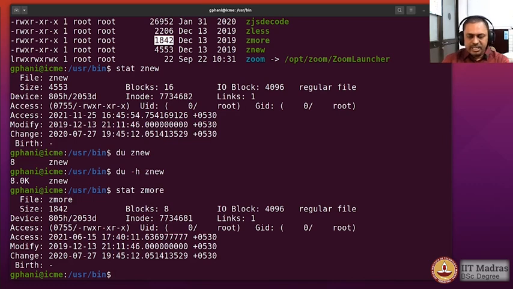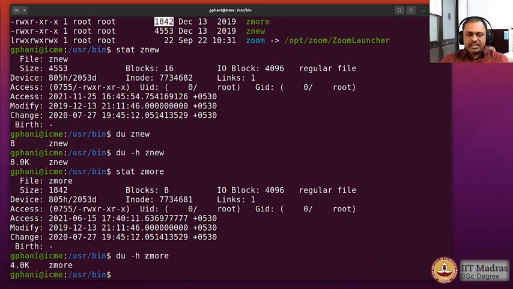You could see that zmore is occupying 4 kilobytes, while its size is less than one block, only 1842 bytes, but it is occupying 4 kilobytes